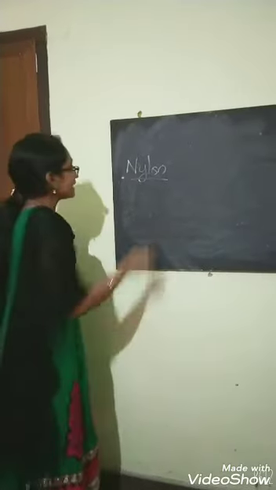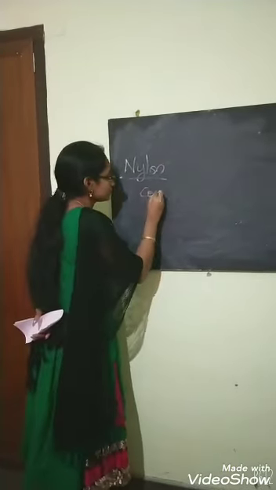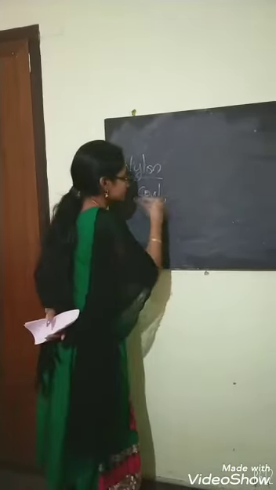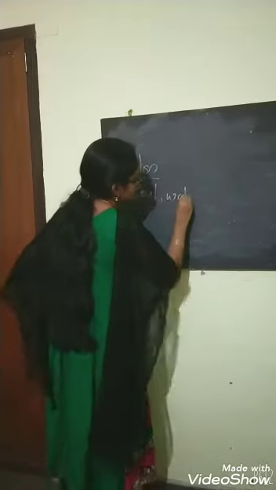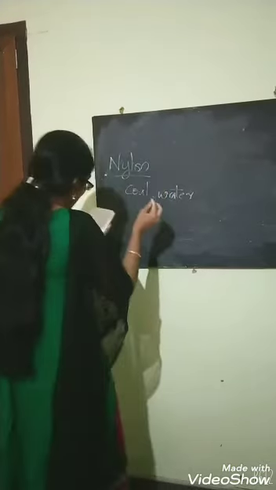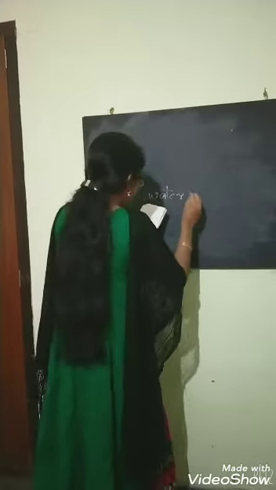And the next one is nylon. So what is this nylon? Nylon is completely artificial. They are making it from coal, water and air.